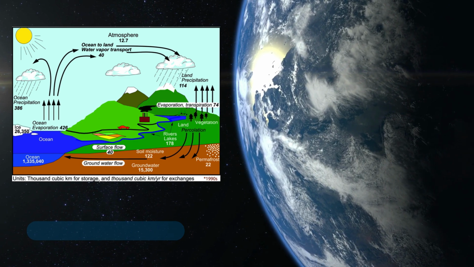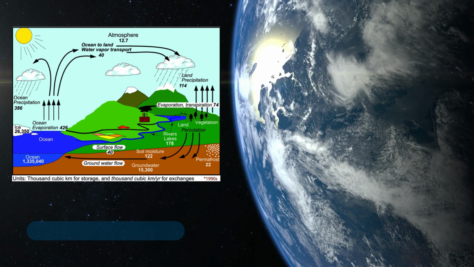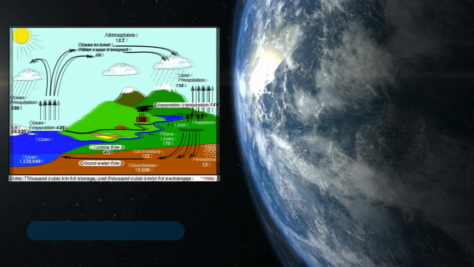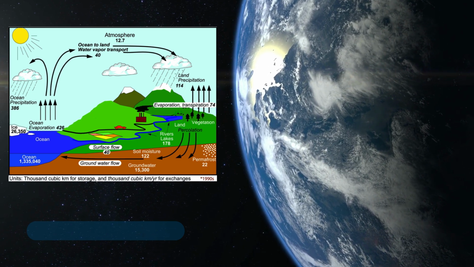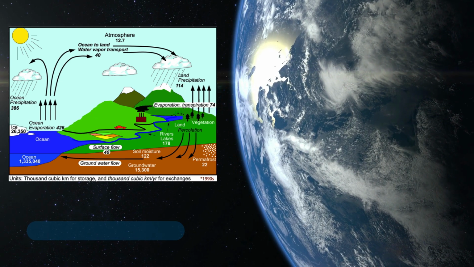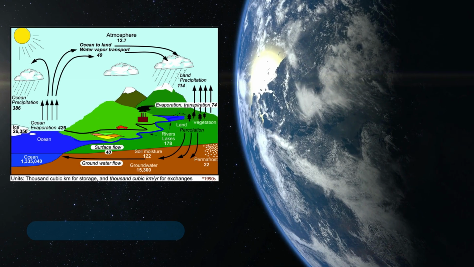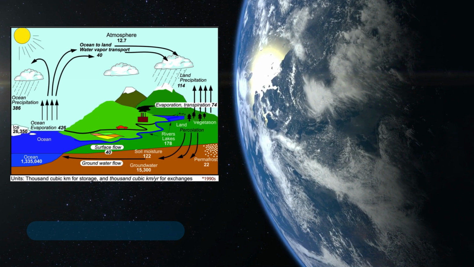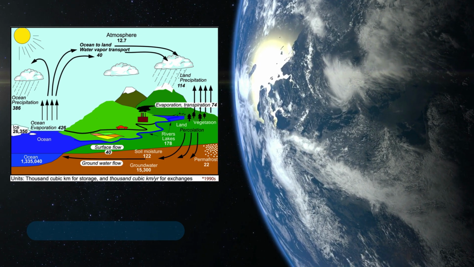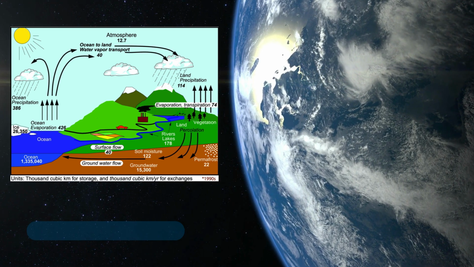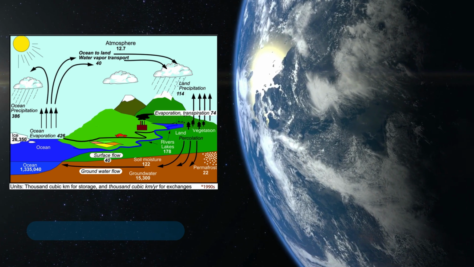Evaporation. Liquid water on Earth's surface, oceans, lakes, etc., turns into water vapor, a gas, and rises into the atmosphere due to heat from the sun. Transpiration. Plants also release water vapor into the atmosphere through their leaves. Condensation. As the water vapor rises and cools, it condenses back into liquid water droplets, forming clouds. Precipitation. When enough water droplets accumulate in a cloud, they fall back to Earth as precipitation, rain, snow, etc. Collection. The precipitation that falls on the Earth's surface flows into rivers, lakes, and oceans, or infiltrates into the ground, continuing the cycle.